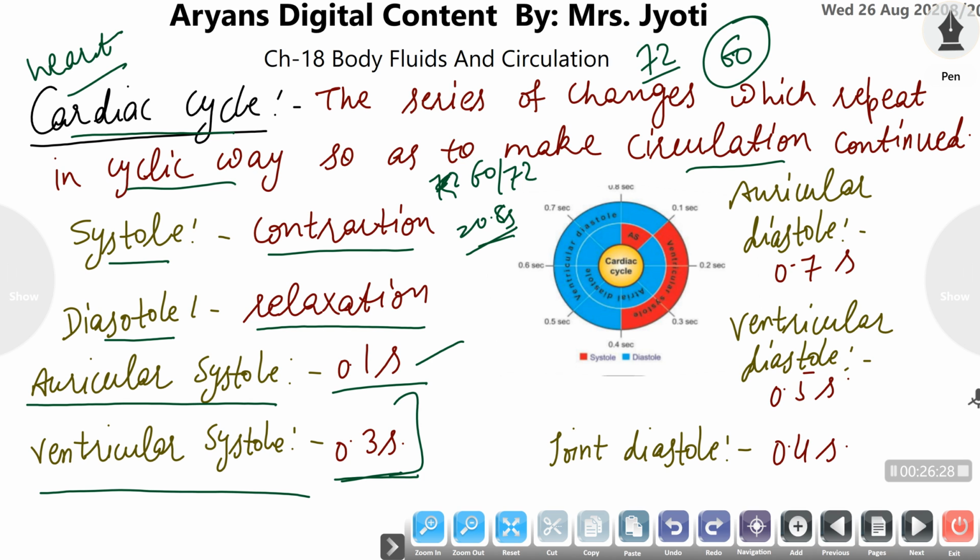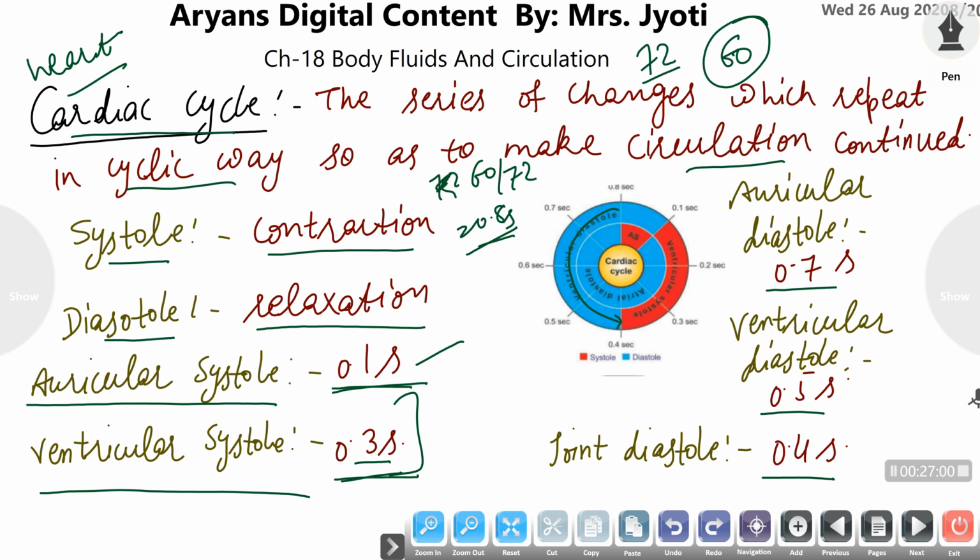Now the auricles remain contracted for only 0.1 second, so for 0.7 second they remain in their dilated or relaxed form, while for 0.3 second the ventricles contract, so for 0.5 second they are relaxed, and there is 0.4 second in the heart in which the auricles as well as the ventricles remain in the relaxed phase.